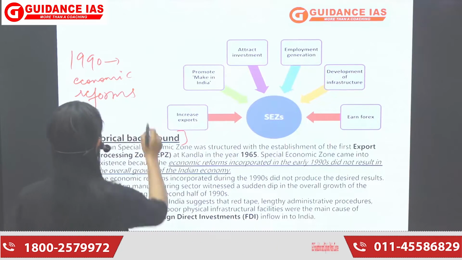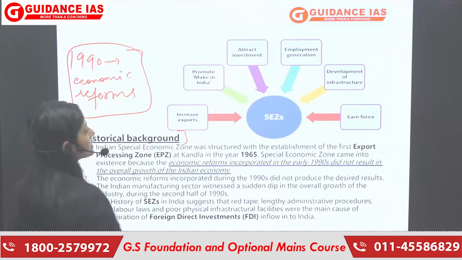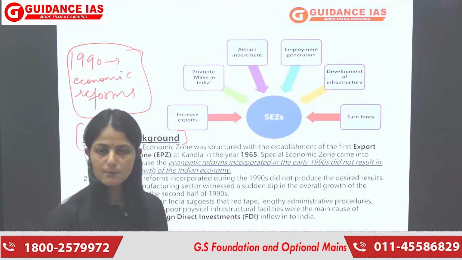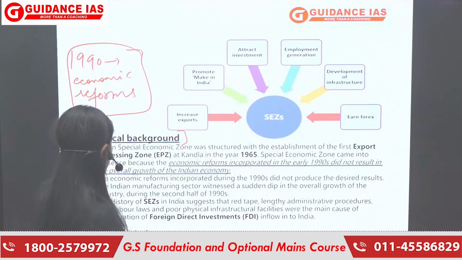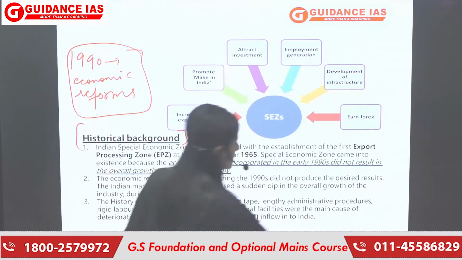So to overcome those challenges only, to overcome the challenge of these economic reforms only, we came up with this idea, we came up with this thing called SEZ.